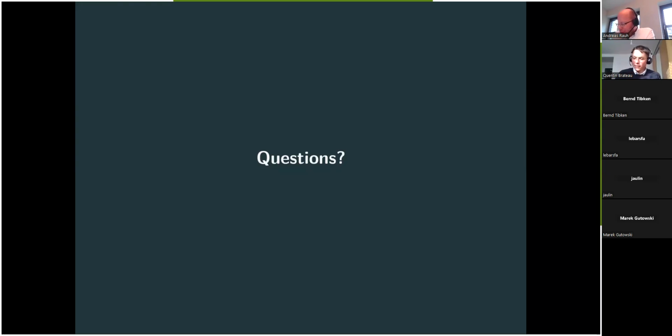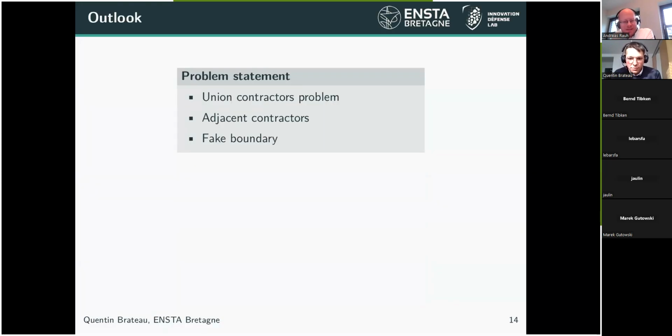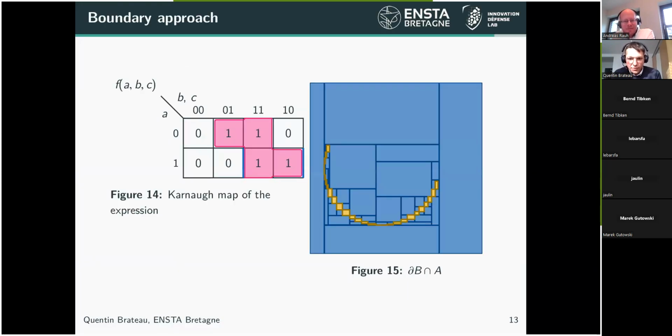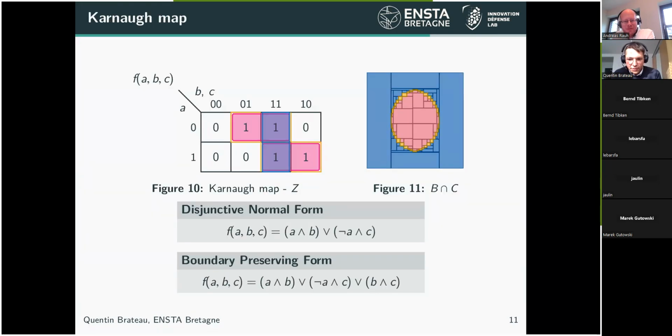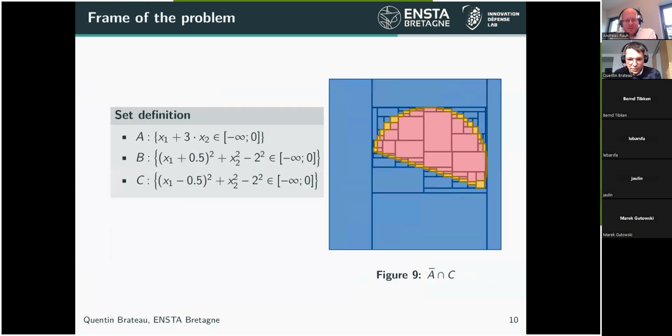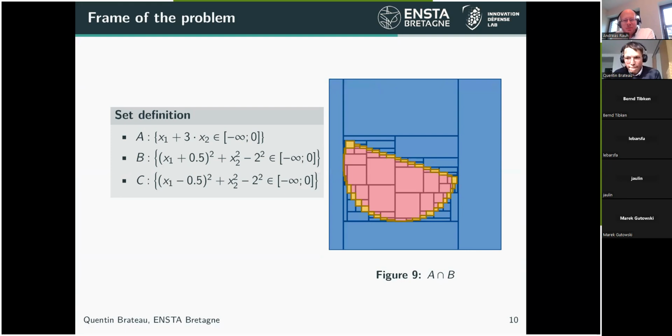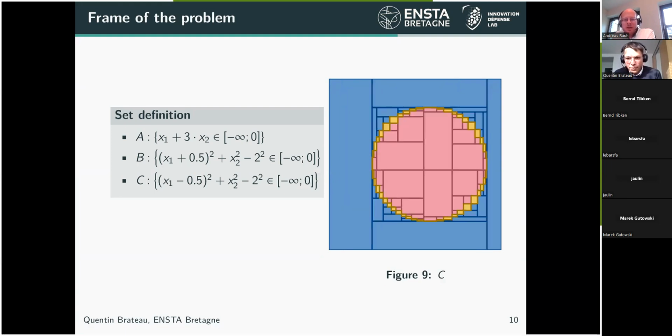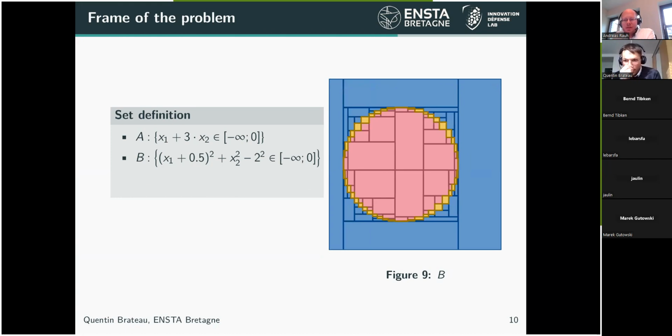One thing that I like very much is the idea that you illustrated those fake boundaries with the help of the Karnaugh diagrams, the Karnaugh maps. Could you go back to slide 10, please? Where you have this first example. At the moment, you assumed that those disks, B and C, have a really thin boundary, a really clear inside and outside of the disk.